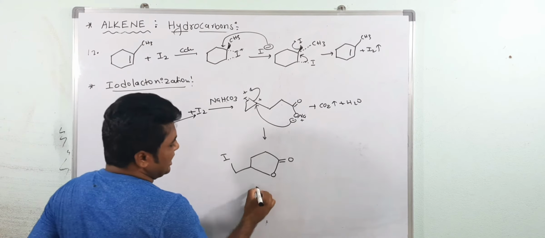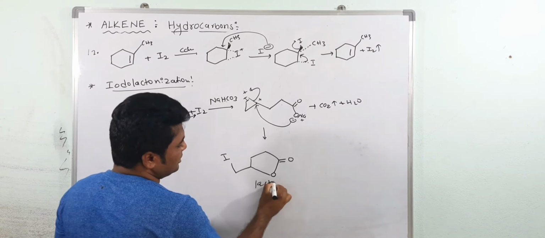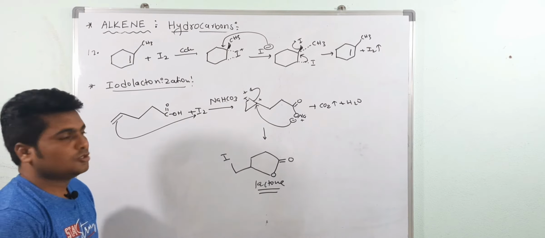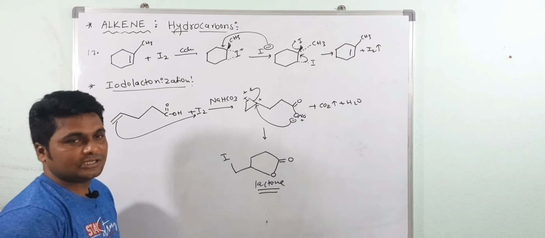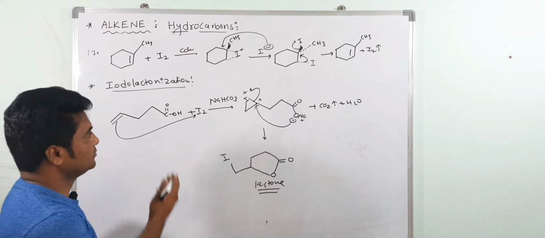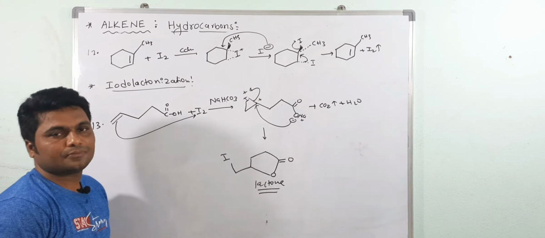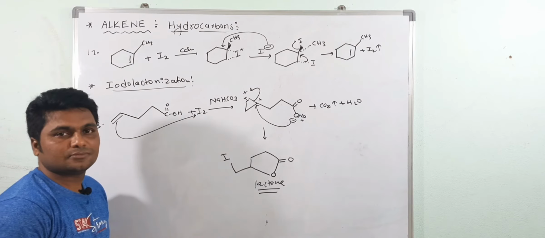This cyclic ester is known as a lactone. That's why this is called iodolactonization. Understood? So based on iodolactonization, we will discuss 2-3 problems. Write down this one. This is problem number 13. Pause the video, write the mechanism.